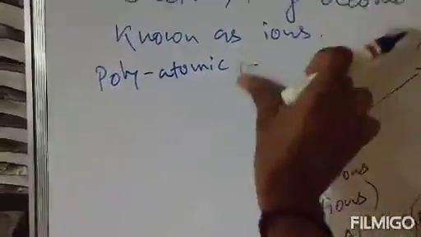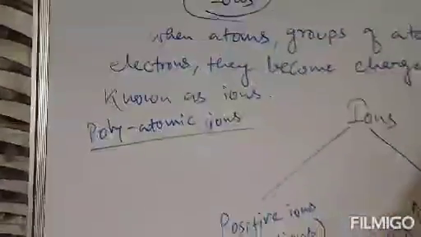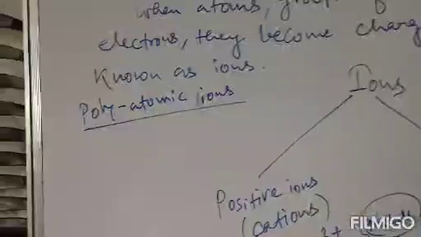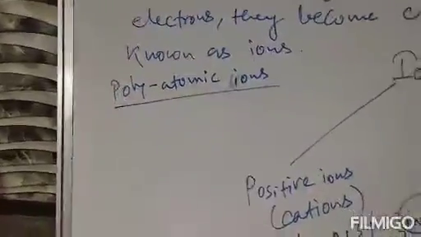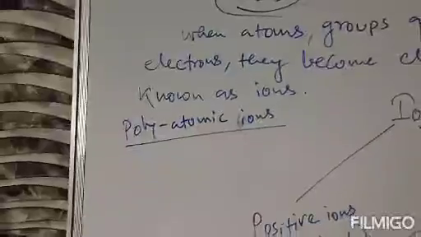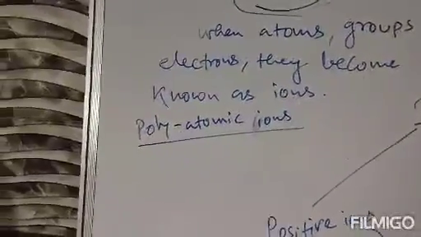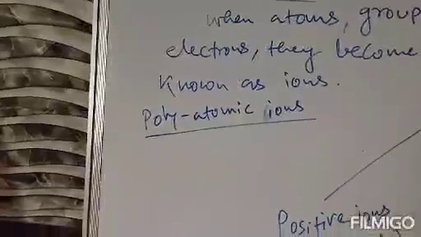Polyatomic ions. Clear? So what are polyatomic ions? A group of atoms carrying charge and acting as a single entity. Listen carefully. A group of atoms carrying a charge and they act as a single entity. That is known as polyatomic ion. So write the definition first.